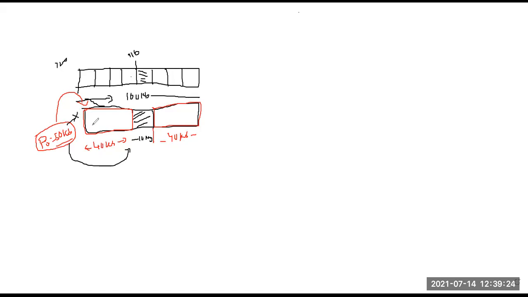But is 50 KB available altogether? Altogether, there is 40 plus 40, 80 KB available. How much do you need? 50 KB. But still we are not able to store this 50 KB. What is the reason?